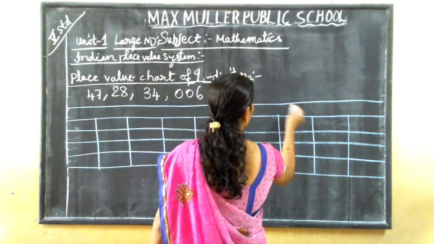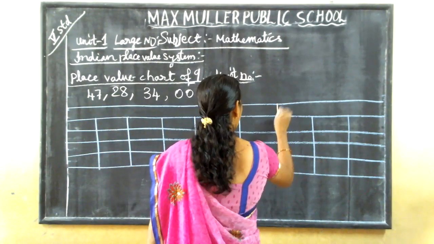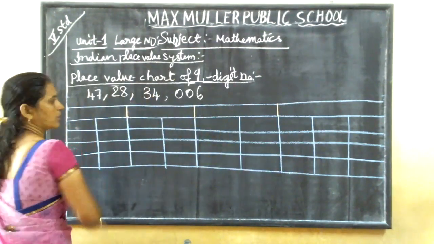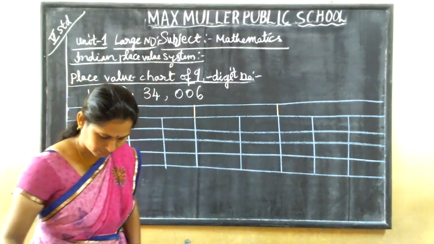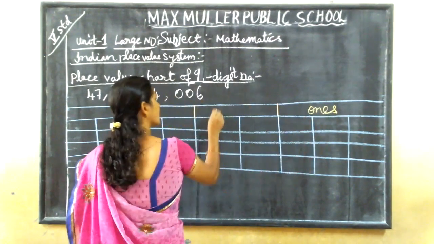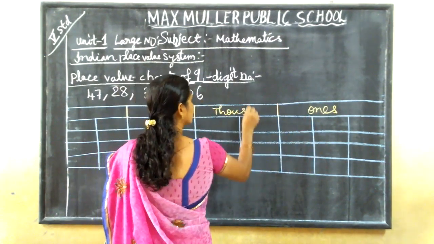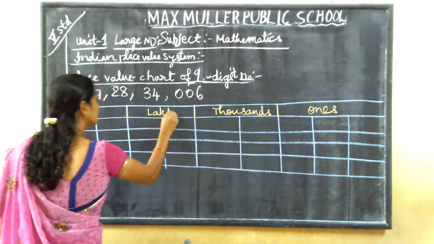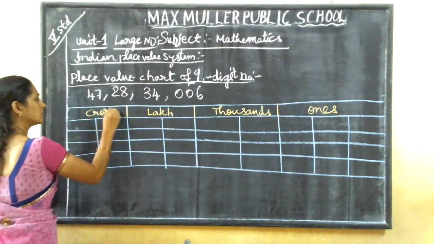Okay. So ones, tens, hundreds, one group; 1,000, 10,000, one group; lakhs, one group; crores, one group. So this is the ones group. This is thousands. This is lakh. This is crore.